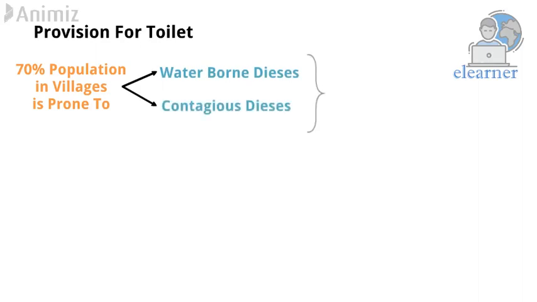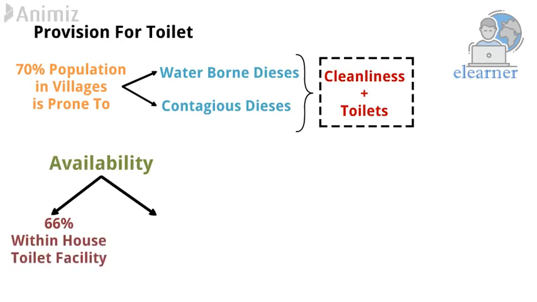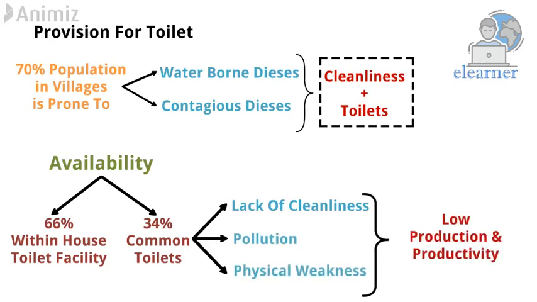So, the cleanliness and toilets both are important. By the way, let's check the fact. 66% population is having within house toilet facilities, whereas 34% population is using common toilets. Now, this 34% population is suffering from lack of cleanliness, pollution, and physical weakness. This physical weakness will reduce their production and productivity. As a result, their income will reduce and poverty will increase. So in this manner, just the lack of toilet, just the lack of sanitization facilities will create a bunch of issues.